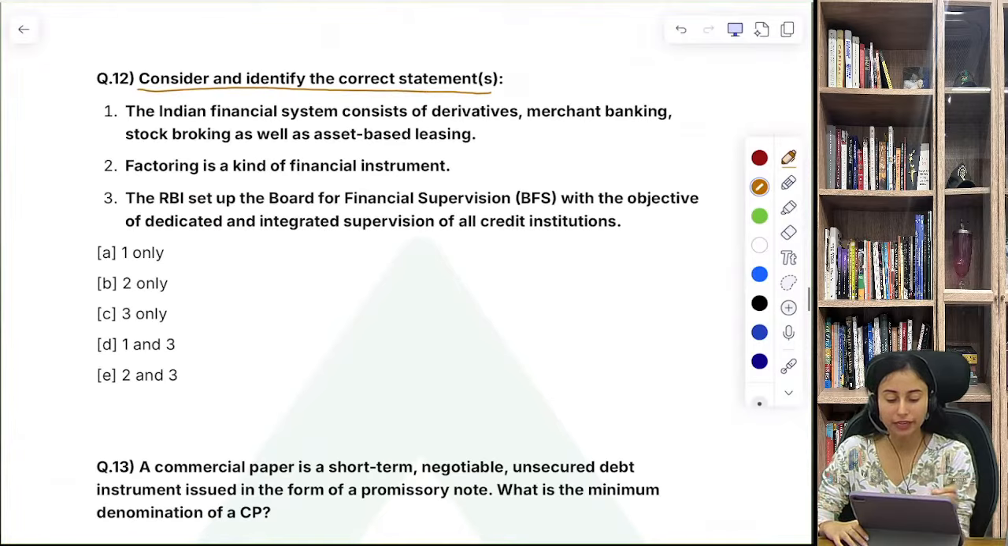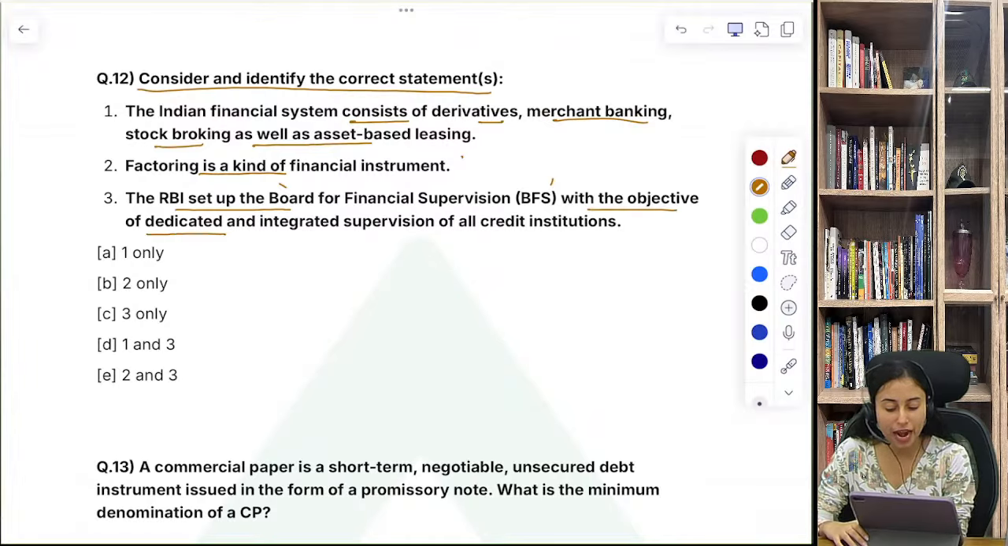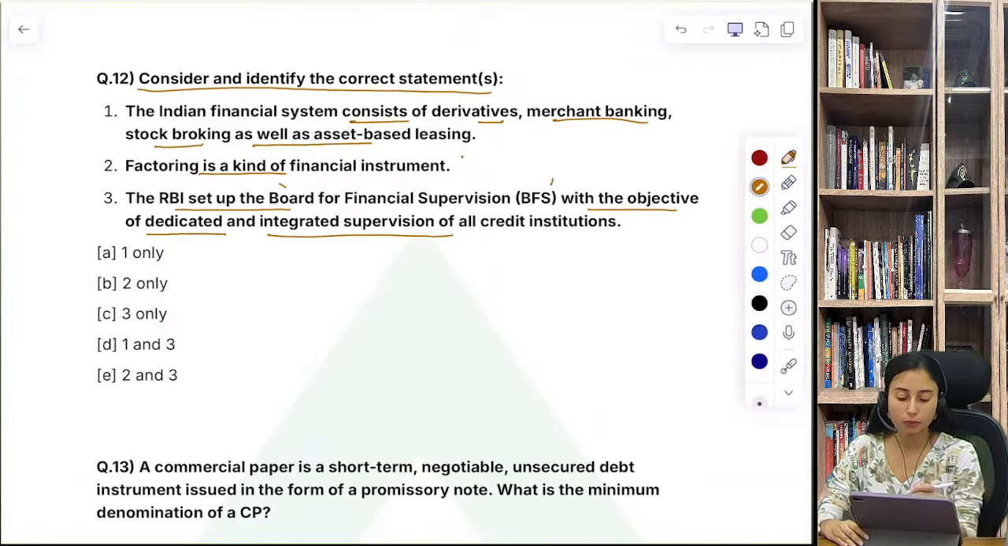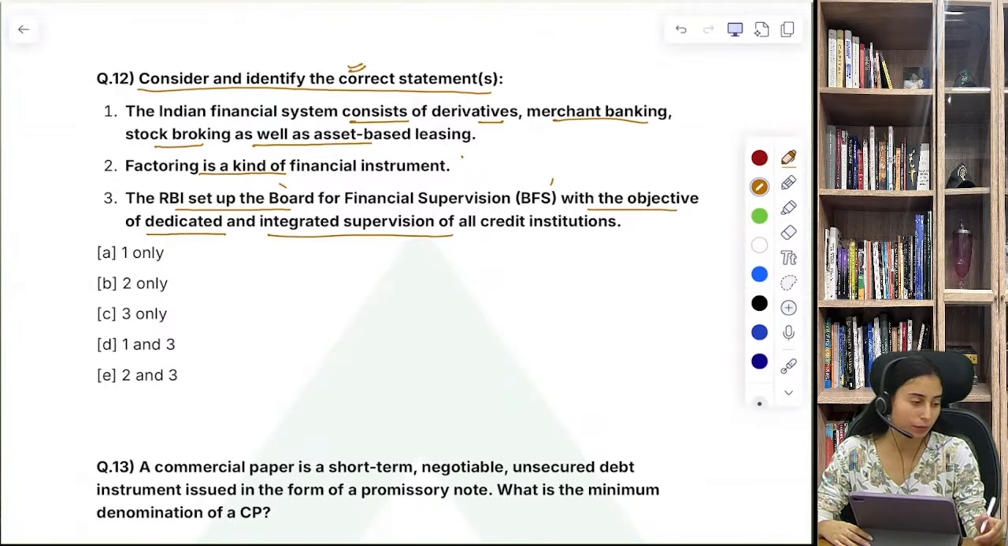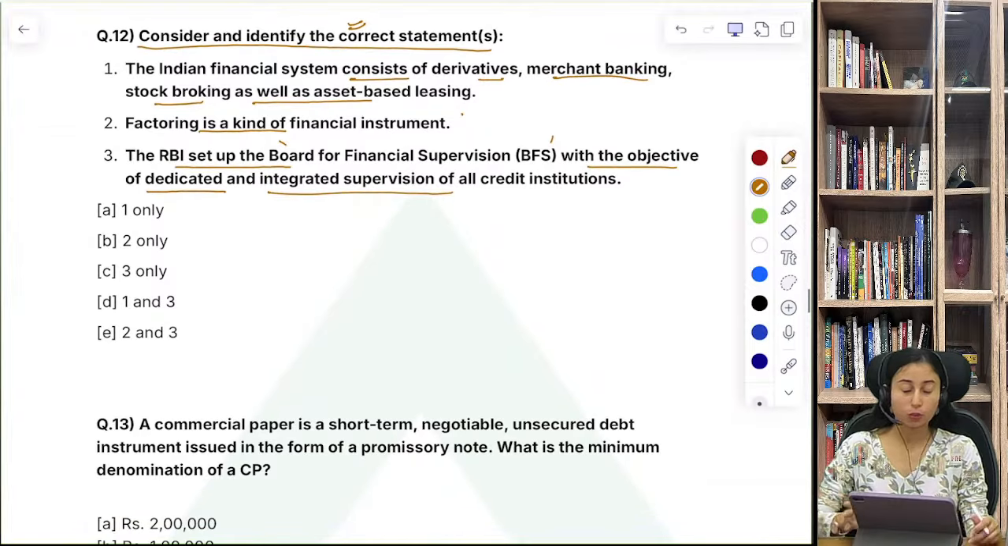Consider and identify the correct statements. Okay. So the Indian financial system consists of derivatives, merchant banking, stock broking, as well as asset-based leasing. Factoring is a kind of financial instrument. The RBI set up the Board for Financial Supervision with the objective of dedicated and integrated supervision of all the credit institutions. What do you think? What is the correct statement, and what is wrong with the incorrect statement that you have stated? Yes, so I'm waiting for question number 12's answer.